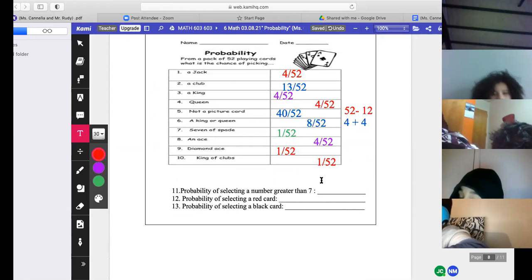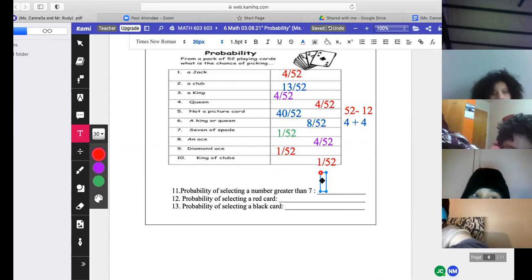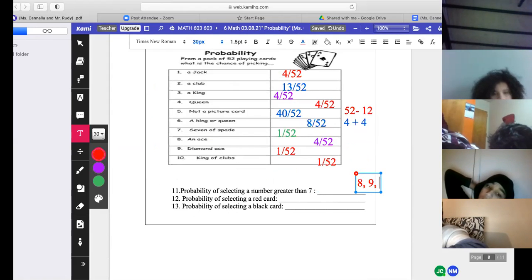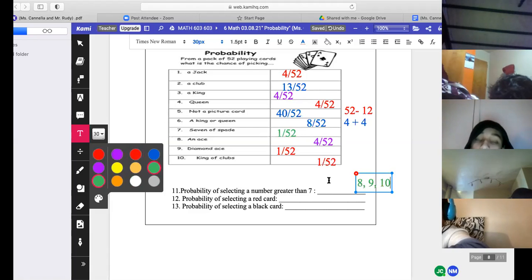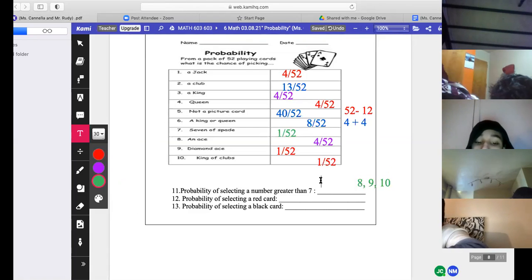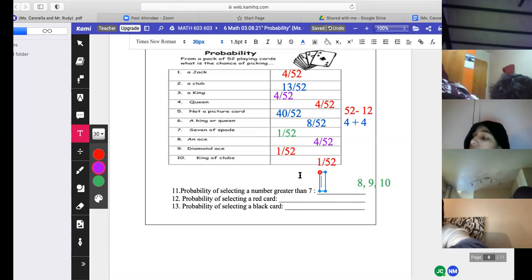Okay, now, Miss Sanchez, you there? Okay, Emma, what's the probability of getting cards that are greater than a 7? Well, what are the numbers greater than 7, Emma? In a deck of cards. 8, 9, 10. And each number has 4 cards. So 4 times 3 is how much, kiddo? 4 times 3, 12. So 12 out of what? 12 out of 52.